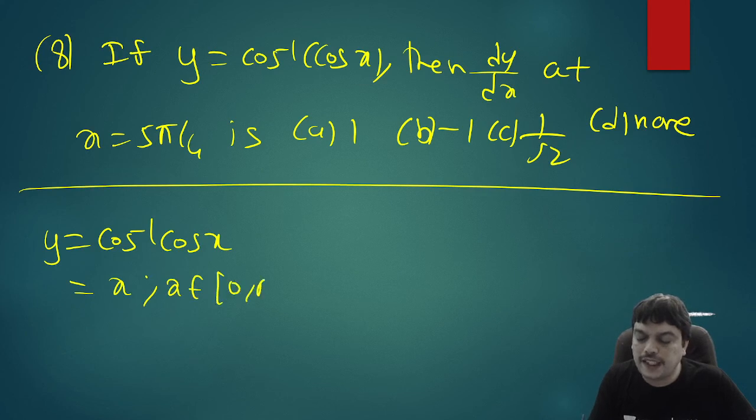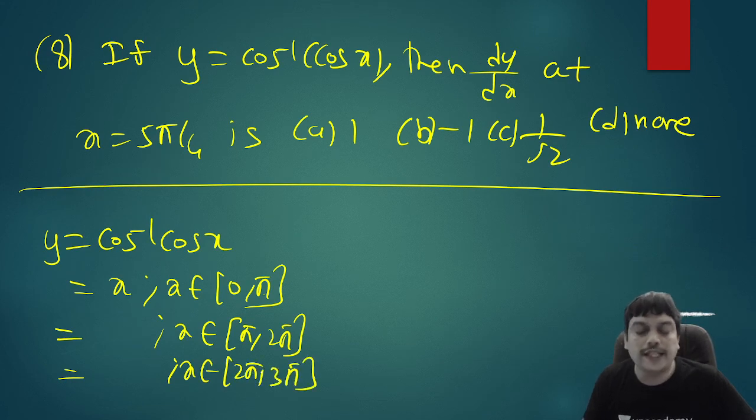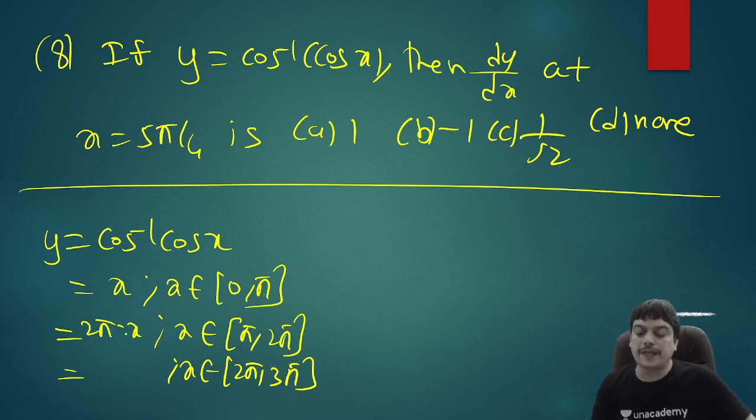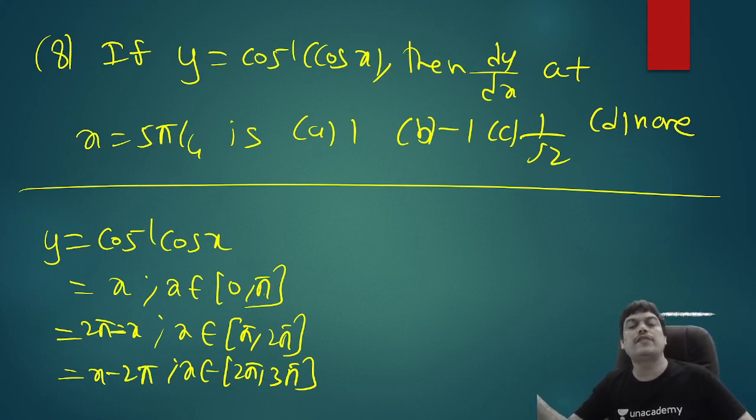And to construct the interval here, we have a method. Next interval, you will start with the ending value and add the gap pi. Next time, you'll be starting with the ending value, add the gap pi, it will become 2 pi to 3 pi and so on. Then you know that cos x is same as cos of 2 pi minus x. So this will be 2 pi minus x. And also same as cos of x minus 2 pi, this will be x minus 2 pi. So I'm not telling you how you got these formulas because already it is done in inverse trigonometry. And when we do inverse, I'll explain it if you require.